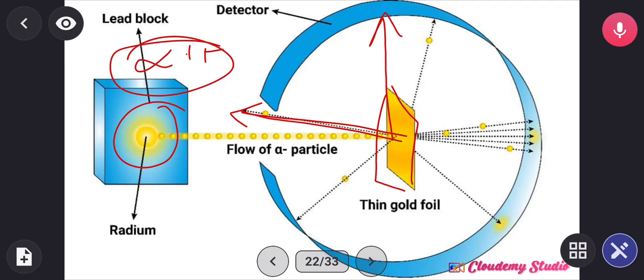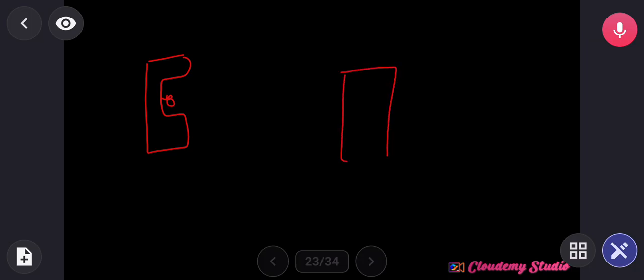That is where he realized that there is a positive charge at this place that is capable of deflecting the positively charged alpha ray. Let us visualize it. We have the alpha source here, and we have the gold foil. We bombard this gold foil with alpha rays.